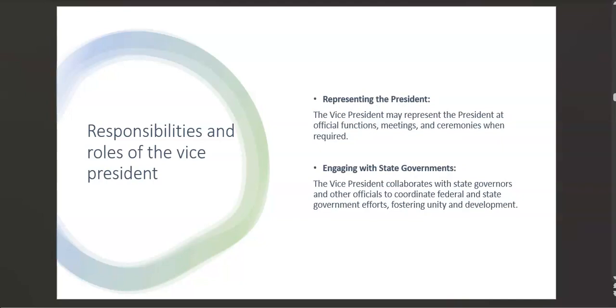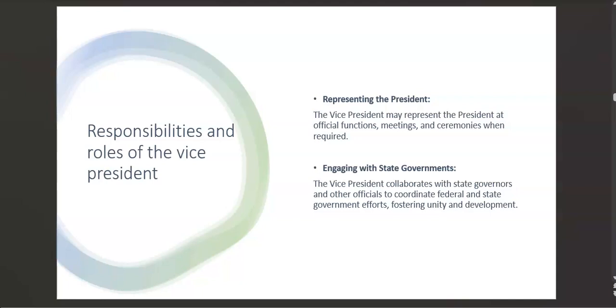Another responsibility is representing the president. So the vice president may represent the president at official functions, meetings, and ceremonies as required. Like I said, when there are international matters, the president has to go and leave the vice president to take care of the country. But sometimes you find that the president might not be available to attend many events at the same time.